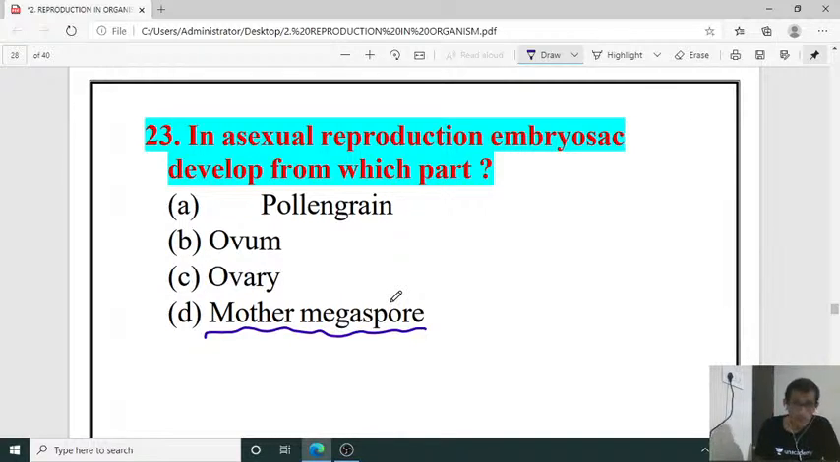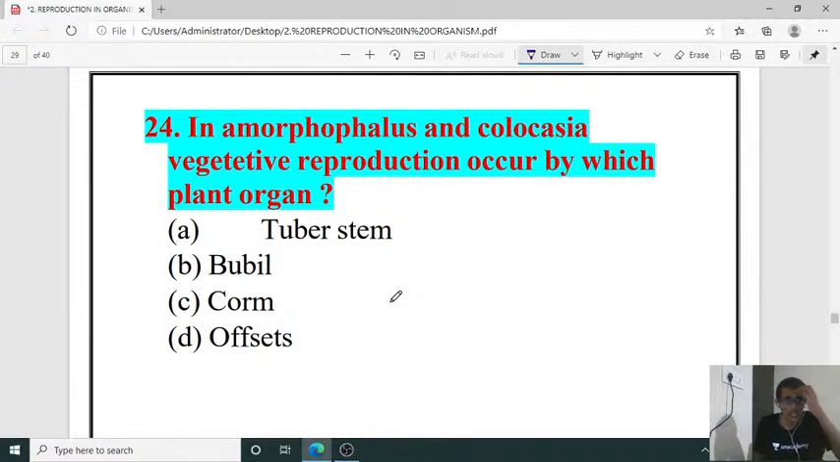Yeah. Next, question number 24. In Amorphophallus and Colocasia, vegetative reproduction occurs by which plant organ? In the case of plants, vegetative reproduction is considered asexual reproduction. So for the 24th, C is the answer. It is called corm, an underground modification, isn't it? So the right answer is C for the 24th.